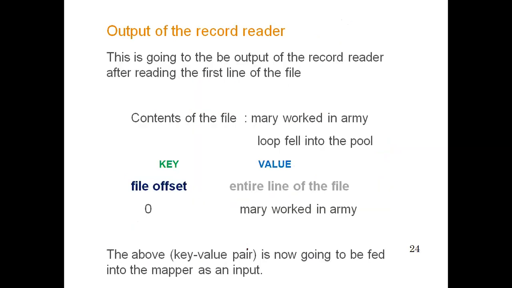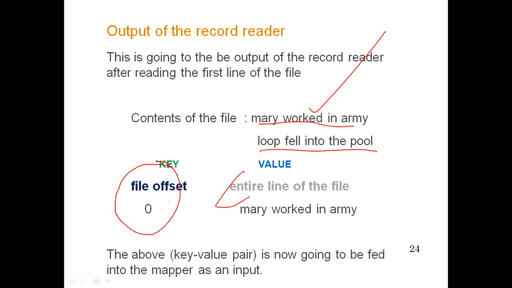So the output of the reducer in this case: after reading the first line, the contents of the file were Mary worked in army. What were the contents? They were Mary worked in army. And the second line was Lou fell into the pool. Now if we work on the first line, then the key, the file offset, is 0. What was offset? Offset is the position where a particular string starts. So in our case, for the first line, the offset will be 0.